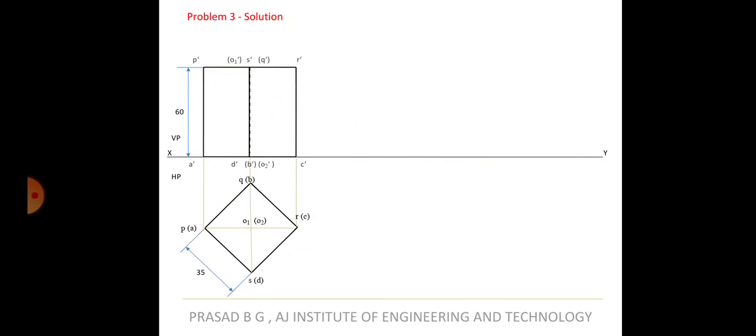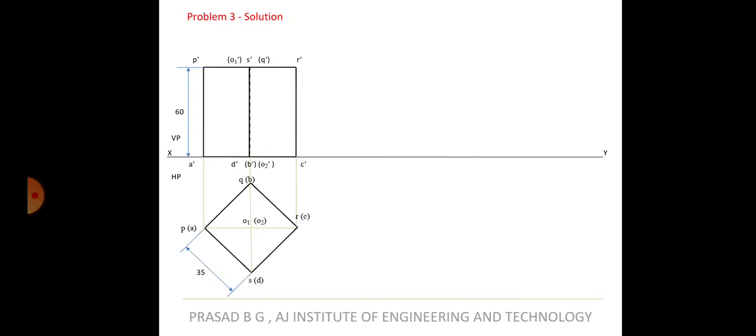Okay, so let's do the namings. So P dash is one of the edge, S dash is one edge, R dash is one edge which is visible, and behind S dash there is one more, that is Q dash, right behind S. That's why it is in the bracket. Similarly, A dash, D dash, bracket, B dash and C dash in the bottom. So that completes the first view.